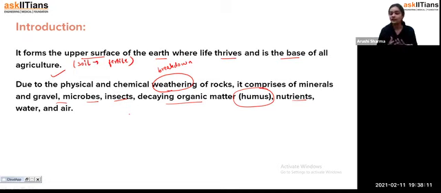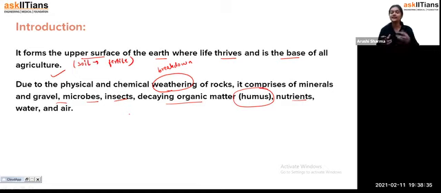And on the weathering of the rock, students, we are having what? Soil. And that soil comprises so many things. Minerals are there, because minerals are very important for the growth of the plants, for growing the crops. Microbes help the plant, directly or indirectly; you can say microbes help in the agriculture process as well. Insects,